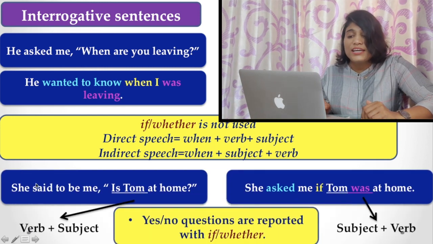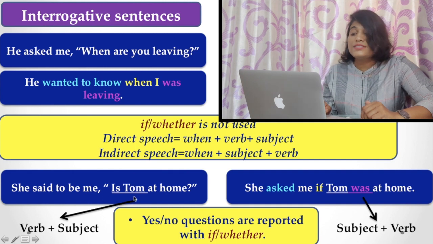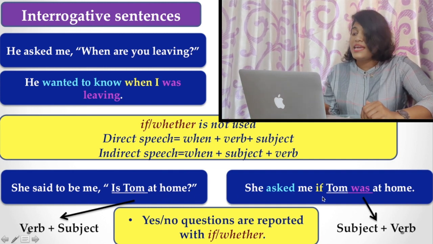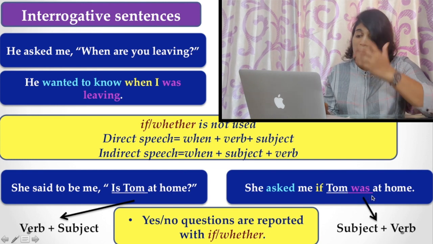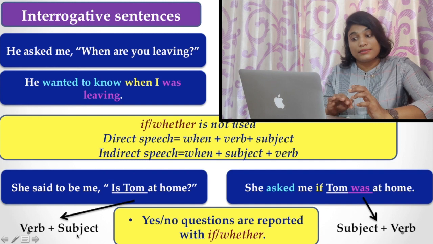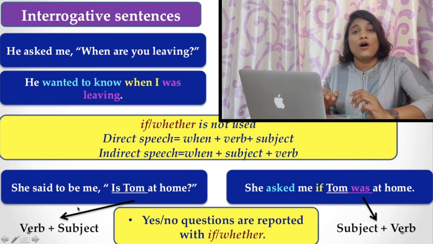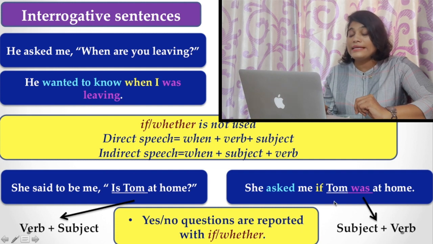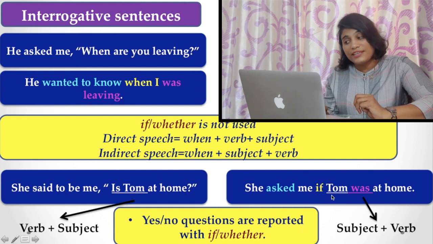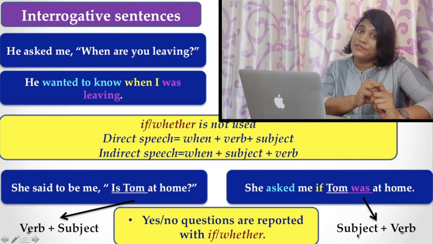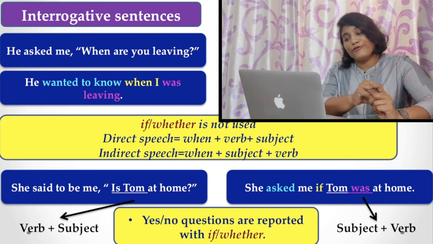Now, she said to me, is Tom at home? She asked me if Tom was at home. Here, equally, you find verb plus subject construction in the direct speech or interrogative sentence, and in the indirect speech or statement, you have to follow the same structure: you have to place the subject first, then the verb.